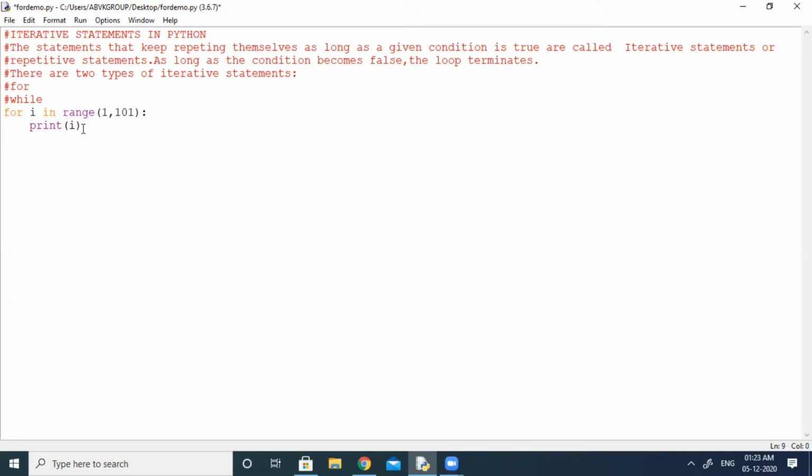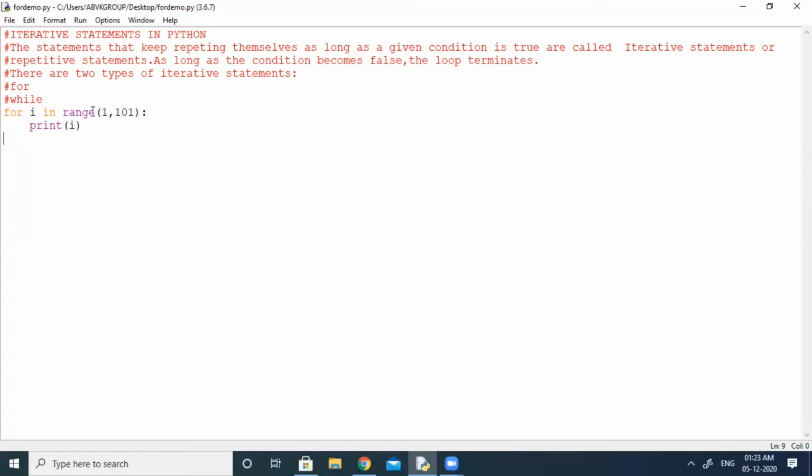If I am not using a loop, what will happen? I have to type everything like print 1, print 2, print 3, up to 100. If it is 1000, I have to type 1000 times. If it is 1 lakh, we have to type 1 lakh times. So for that we have the loop. When we want to repeat a statement a number of times, we can take the help of a loop.